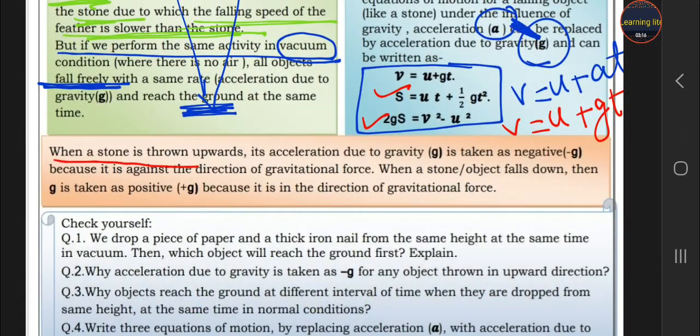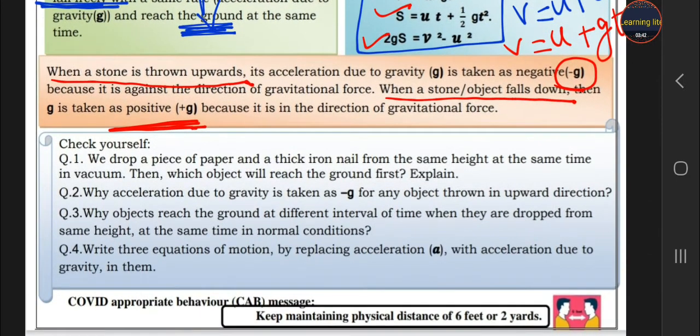Now when a stone is thrown upward, when we throw anything upward, meaning against the acceleration due to gravity, then the value of g must be negative. But when we drop any object down, meaning towards the earth, then the value of g will be taken as positive. Okay, now let's do the exercise.